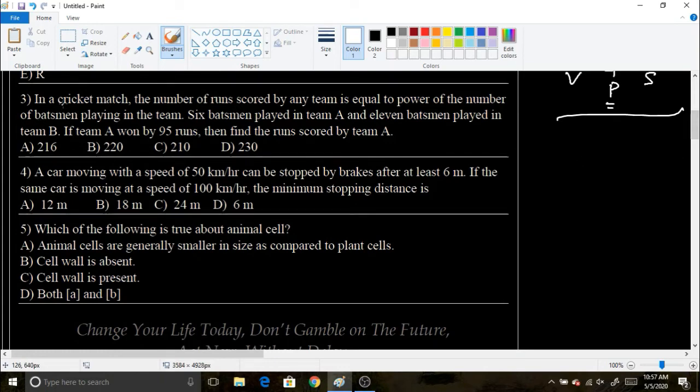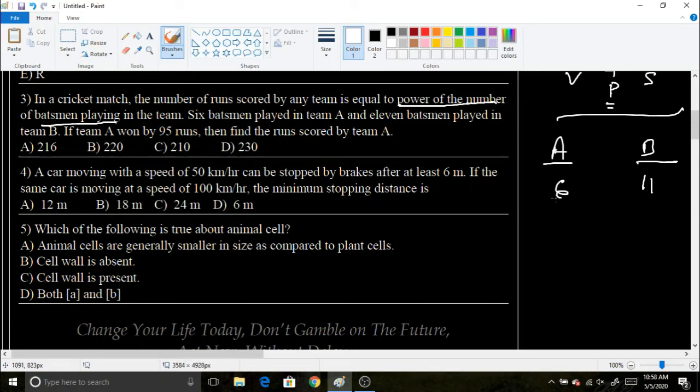Next problem. In a cricket match, the number of runs scored by any team is equal to the power of the number of batsmen playing in the team. 6 batsmen played in team A and 11 batsmen played in team B. So we have two teams A and B, with 6 batsmen in team A and 11 batsmen in team B. Now we are told that the runs scored is equal to the power of the number of batsmen playing.